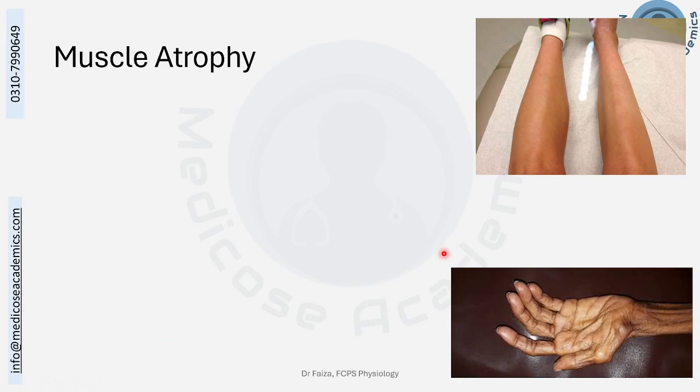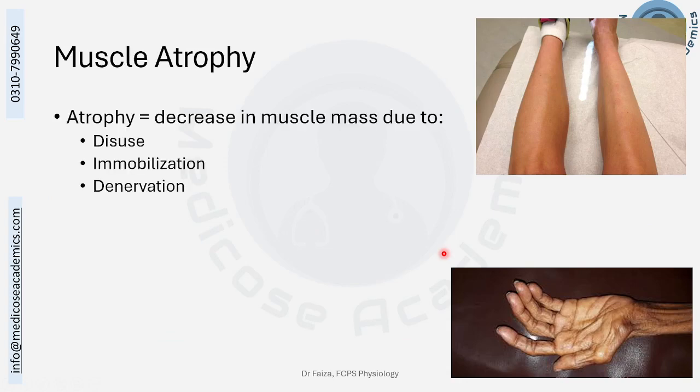This is a decrease in the muscle mass, and majorly by decrease in the diameter of the muscle fibers, or sometimes the muscle fibers may be catabolized by proteolysis. This can be majorly because of disuse. For example, someone is bedridden and can't use his or her lower limb muscles. The muscles will atrophy. Immobilization, for example, a limb is fractured, a cast was applied, opened up after 40 days, a little bit of atrophy would be appreciated.